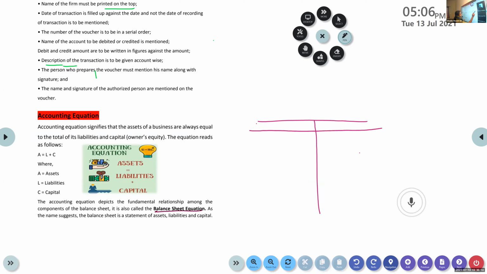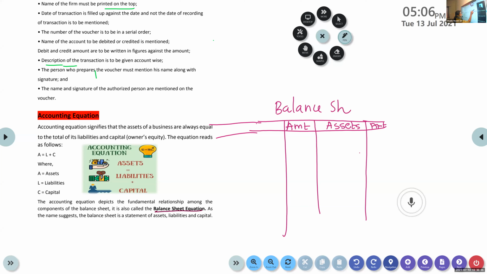This is how you prepare the balance sheet. This is the amount column, amount column. On the right hand side, we will record the assets. This is the balance sheet. And on the left hand side, we write the liability.